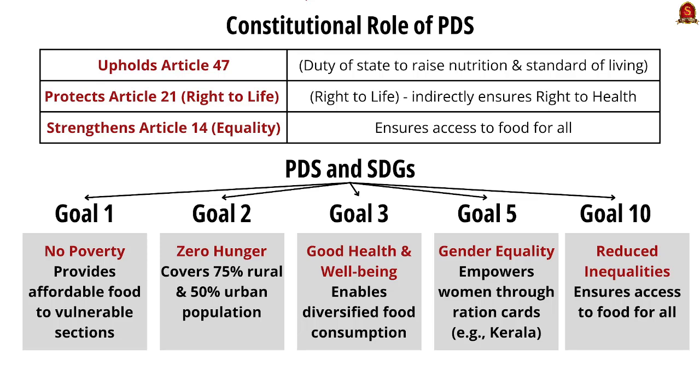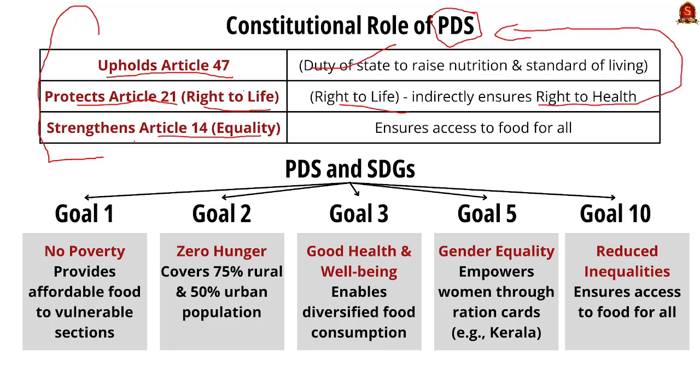Moving on, let us see the constitutional role of PDS. See, it is very important to understand the relation between constitutional articles and PDS. It comes very handy in both prelims and mains, so keep a note on it. Look at this, Article 47. See, it mentions that it is the duty of the state to raise the nutrition and living standard. So the PDS comes as a point of focus here. And then Article 21, which mentions the right to life. Here the right to life indirectly ensures the right to health, which is also interlinked with the PDS system. Then Article 14, which focuses on equality. It ensures equal access to food for all.